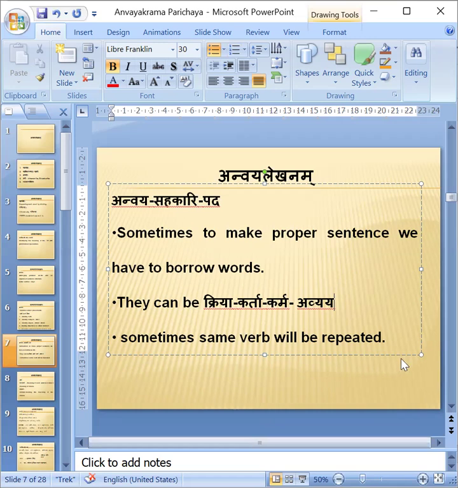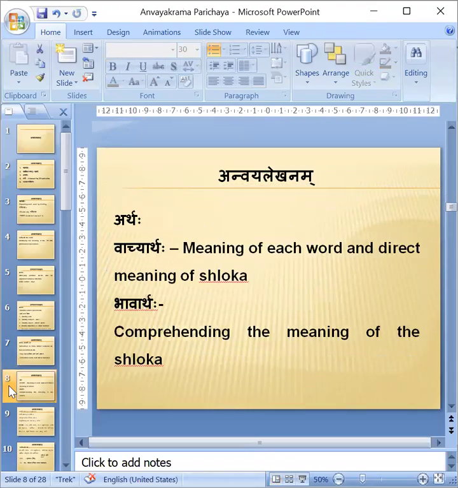Sometimes the same verb or the same Karta or same Karma can be repeated. Those things are also possible while doing Anvaya. That we will see when we are seeing the shloka.